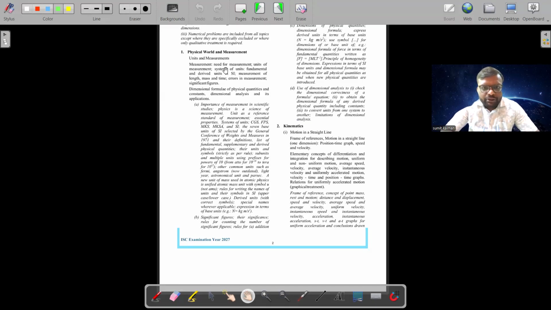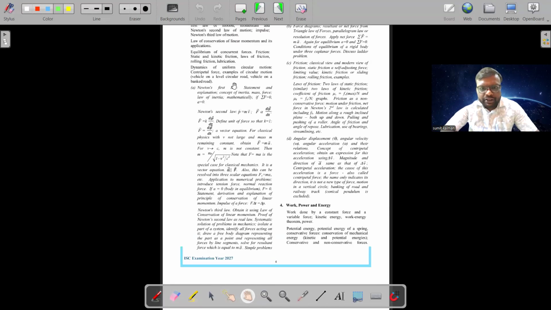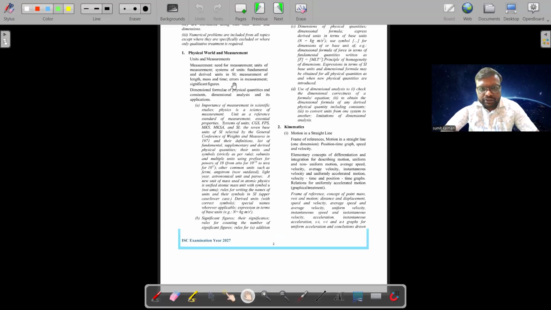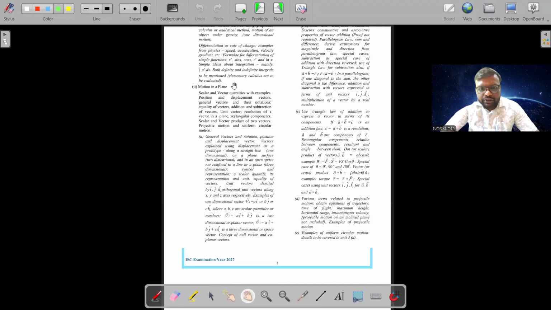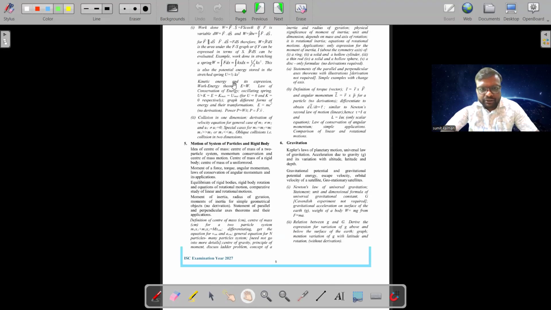I will tell you the syllabus of also the elementary mathematics. It will hardly take 3 to 4 classes. In 3 to 4 classes, we will try to finish the elementary mathematics part. After that, we will start physical world and measurement, second kinematics, and then next is work, energy, and power. Then motion of system of particles and rigid body.